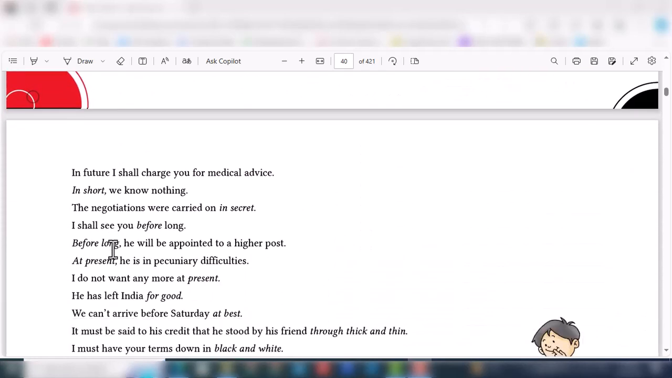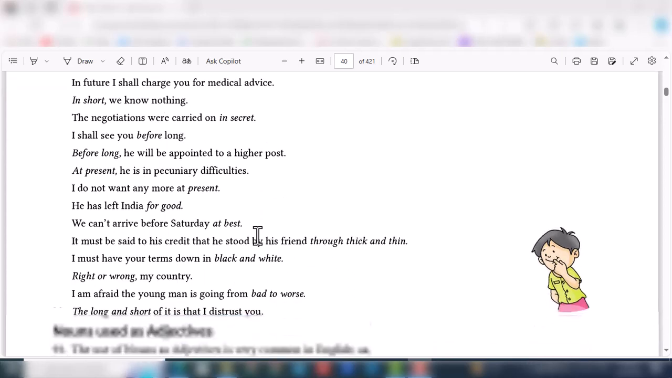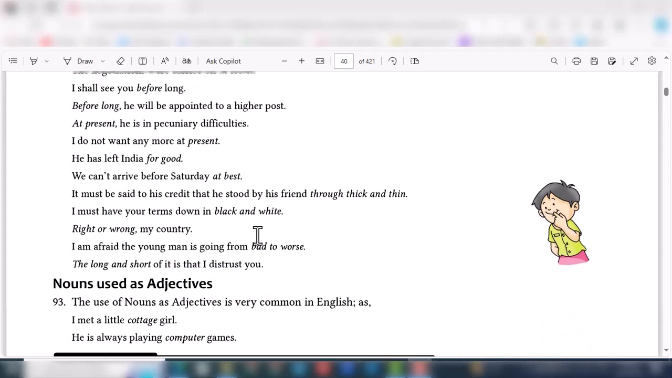For example, "In future I shall charge you for medical advice." The person is informing the other that he will charge in future for medical advice. "In short, we know nothing in negotiations." "Work carried on in streets." "I shall see you before long." These are some instances and phrases where we use these things.